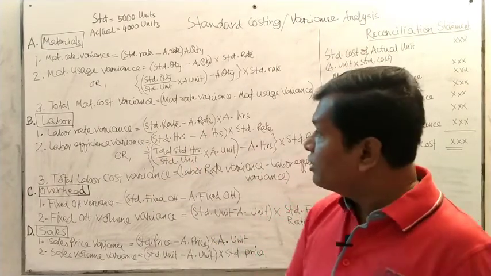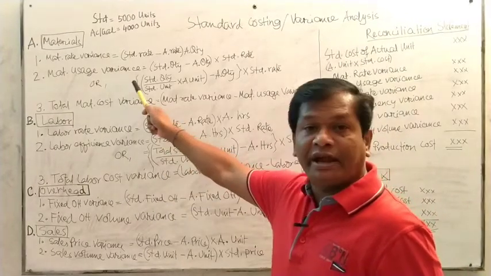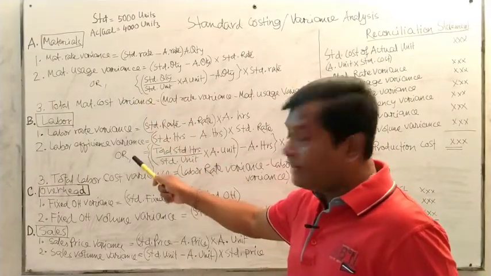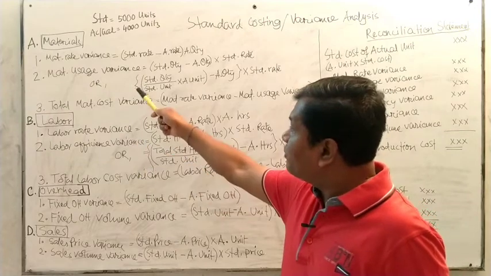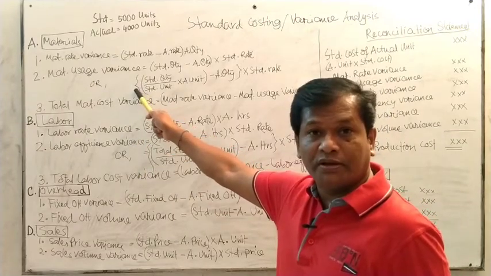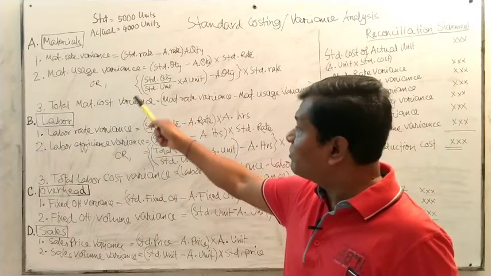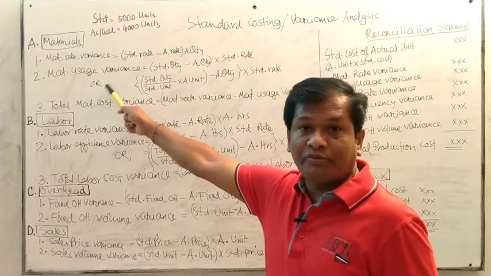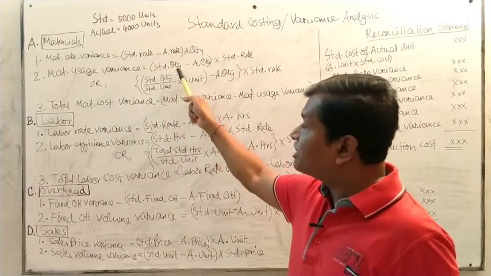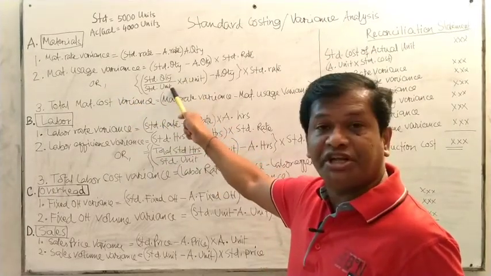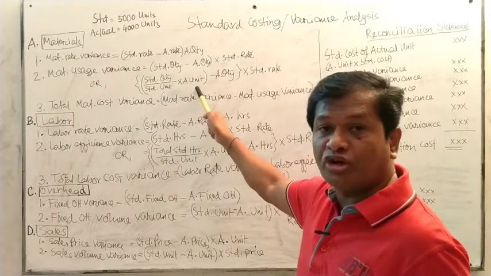So whenever you calculate the material usage variance and labor efficiency variance, you have to apply the second formula, that is the OR formula. The second formula is standard quantity divided by standard unit multiplied by actual unit.